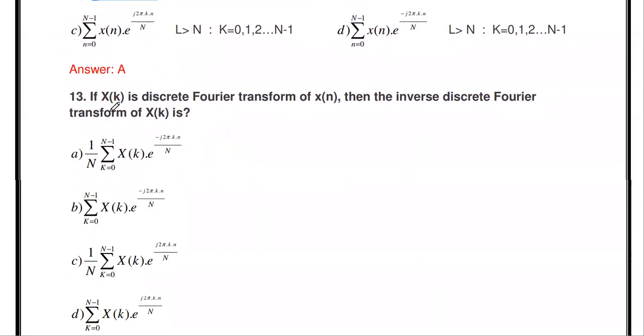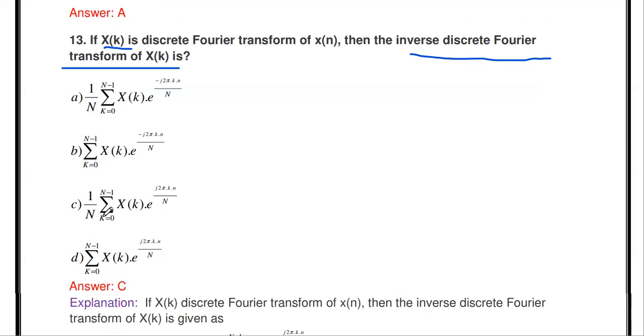The next thing: if X of k is the DFT of x of n, then what is the inverse discrete Fourier transform of X of k? So, the question is, what is the inverse DFT of capital X of k? The small x of n is calculated by 1 by N summation k equal to 0 to N minus 1 X of k e power plus j 2 pi k n by N. This is the formula to find the inverse DFT.